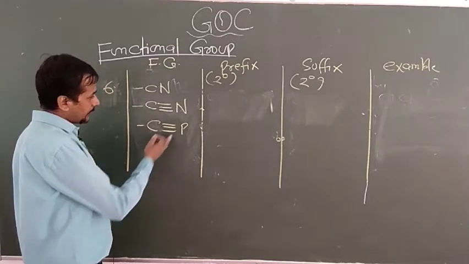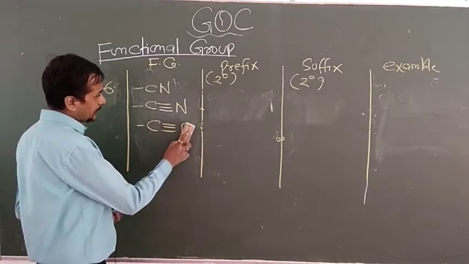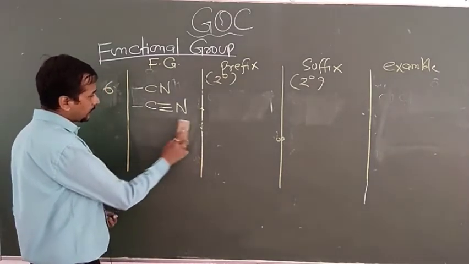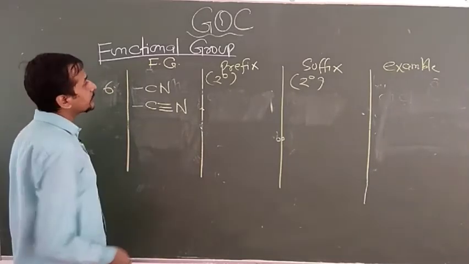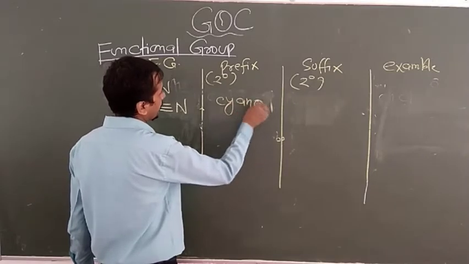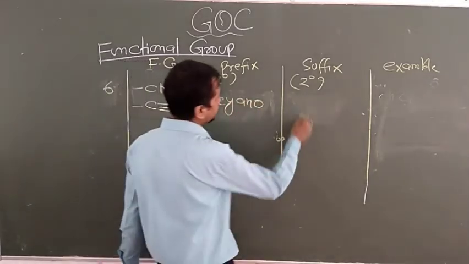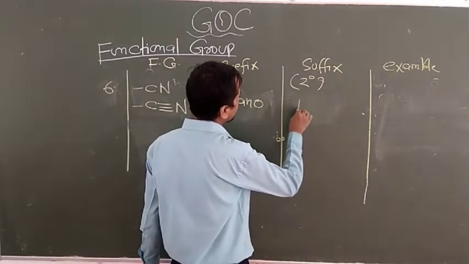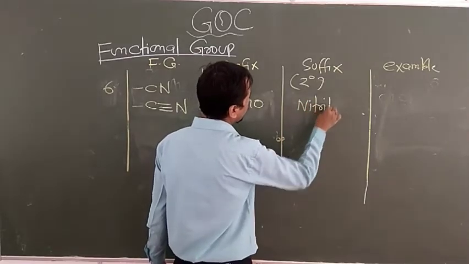triple bond N. But in this case, what happened? P, due to its large size, cannot form a pi bond like this. Now the prefix for this is cyano, and the suffix for this is nitrile.